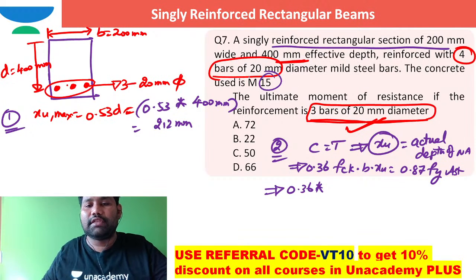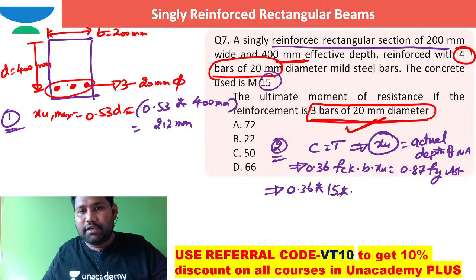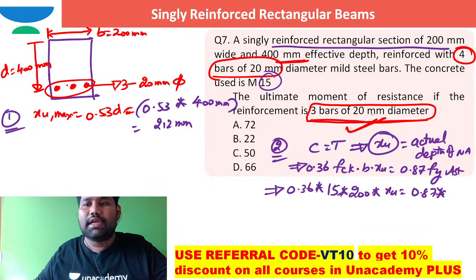The grade of concrete is M15, so 0.36 into 15 into width, which is 200 millimeter, into XU, equal to 0.87 Fy. The yield strength of this steel is 250 megapascal.